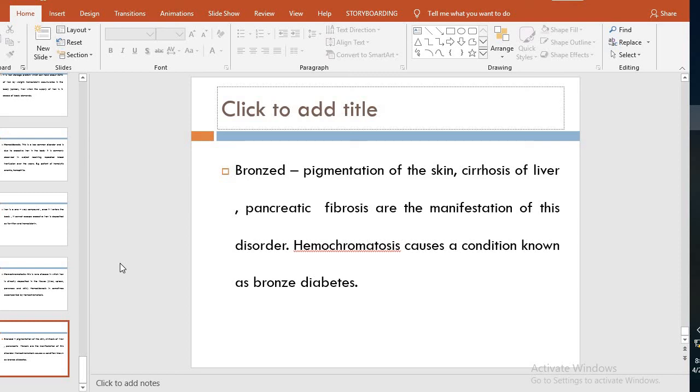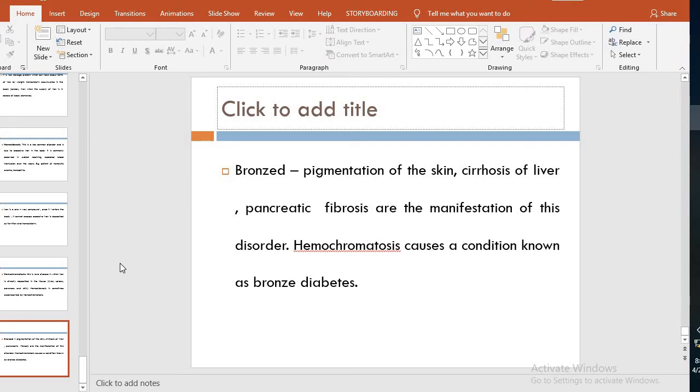Then cirrhosis of the liver. Cirrhosis means shrinkage of the liver. Then pancreatic fibrosis. There is fibrosis of the pancreatic tissue. Observe, the pancreas is a very important gland. It is an exocrine as well as an endocrine gland. Endocrine, it is the beta cells of the islets of Langerhans, insulin and glucagon. Insulin, when the plasma level is high.